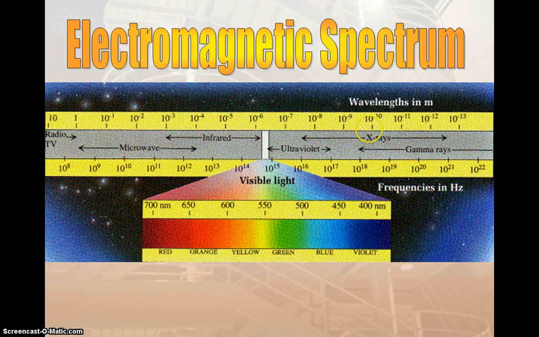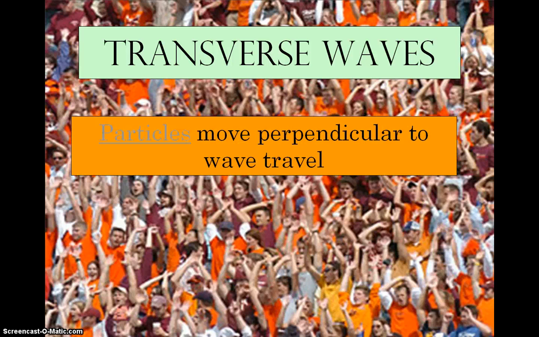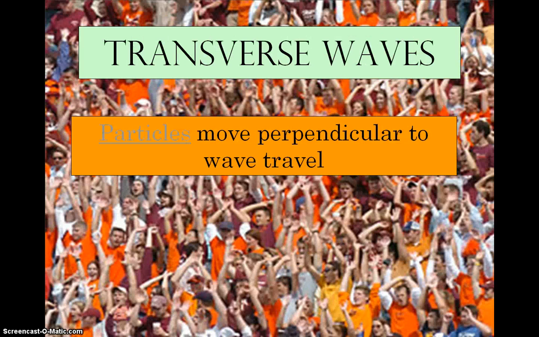So UV, X-ray, infrared. And again, we'll go into more detail when we start talking about light or electromagnetic waves in topic 3. Now, these waves, unlike sound waves that are compressional or longitudinal, are transverse waves. And in this case, the particles are going to be moving perpendicular to wave travel. Okay, so those are some definitions of the different types of waves that we'll be looking at throughout this unit.